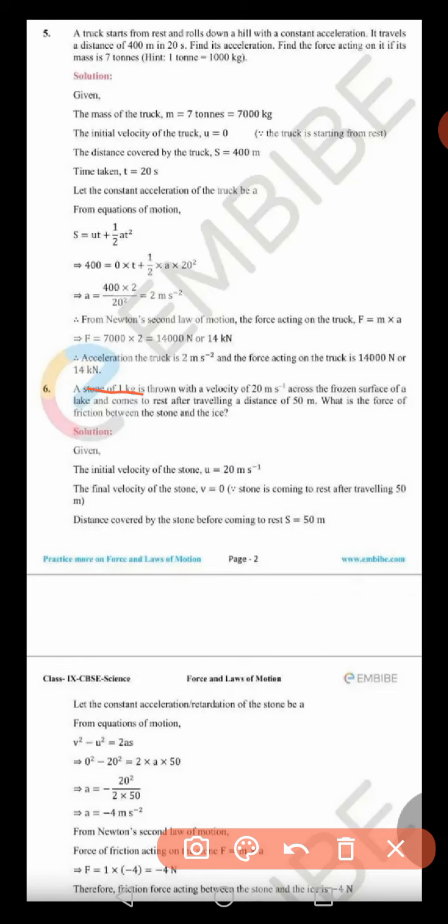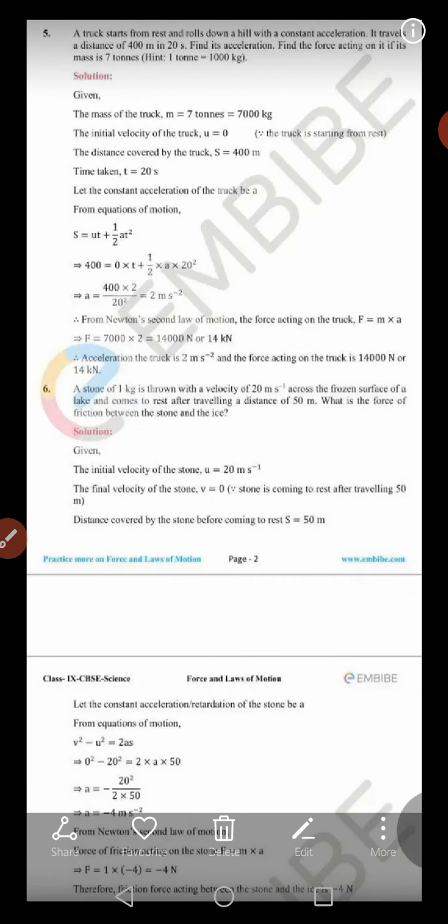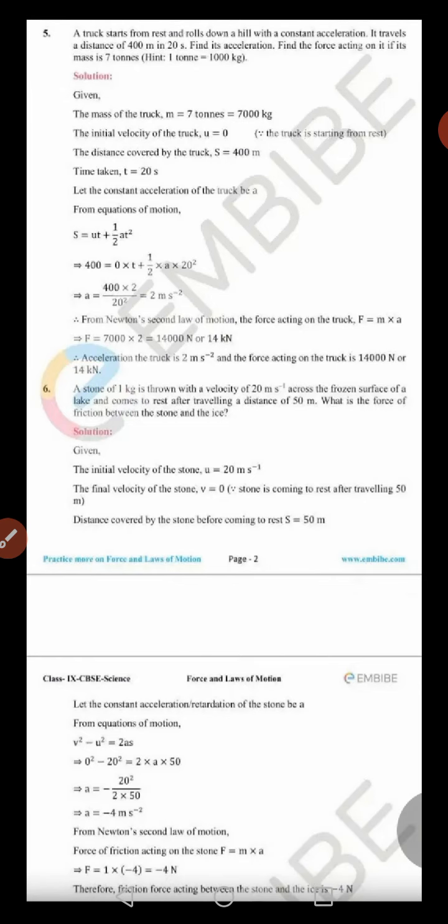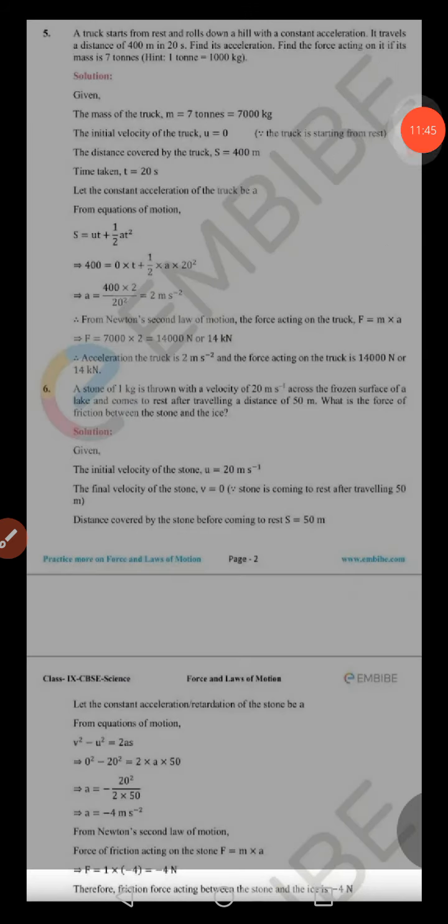So if mass is 1 kg and acceleration we got is minus 4, then 1 into minus 4 gives us minus 4 Newton. The value comes as minus 4 Newton, which means the force is negative. Why negative? Because it represents the opposing force, which is the frictional force in this case. So till question number 6 we have discussed. In the next video we will discuss from number 7. Thank you.